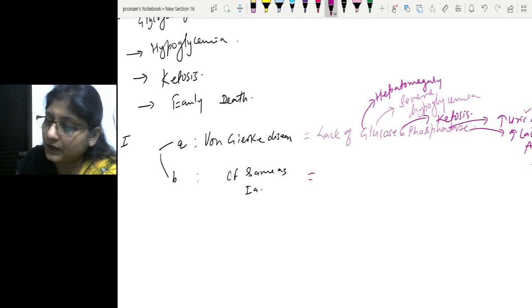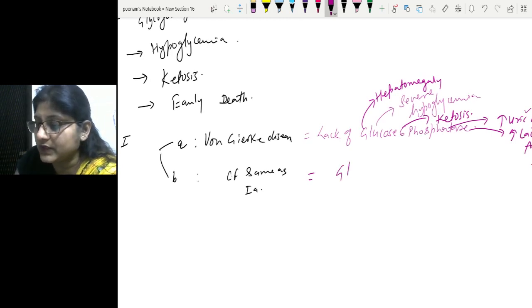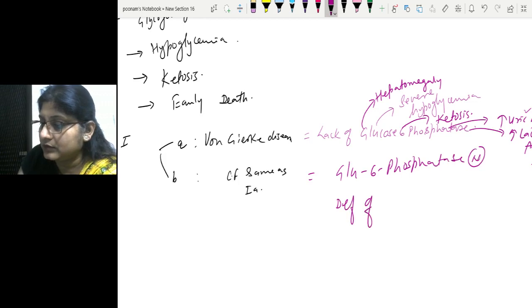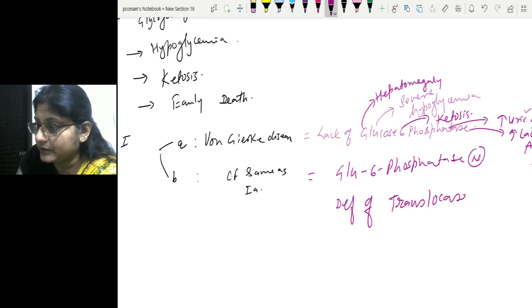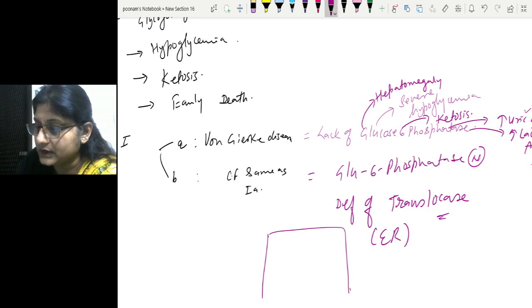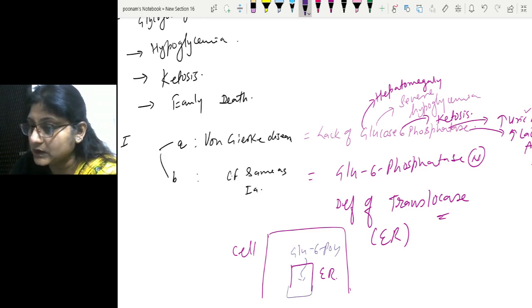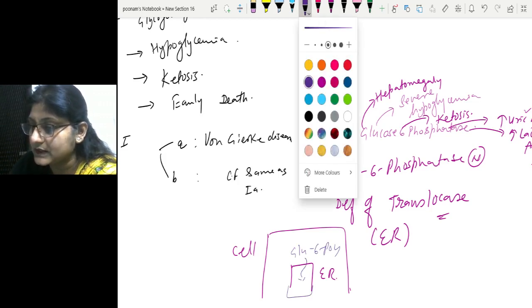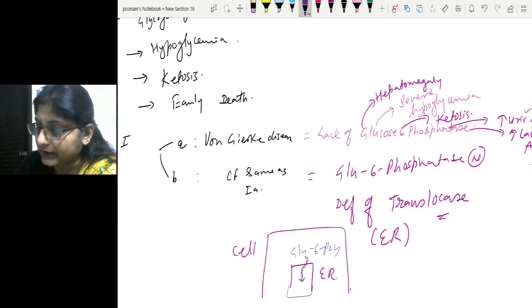And in type 1b, the glucose 6-phosphatase enzyme is normal, but there is deficiency of translocase enzyme, which is the transporter at the endoplasmic reticulum membrane. If you see, this is the cell and this is the endoplasmic reticulum membrane. You must know that glucose 6-phosphate needs to go to the ER lumen, because the enzyme which acts on it, glucose 6-phosphatase, lies in the ER lumen only.